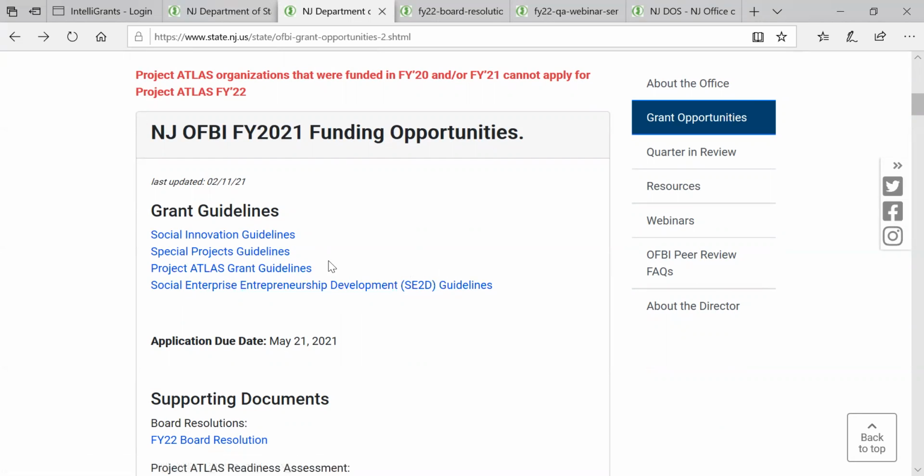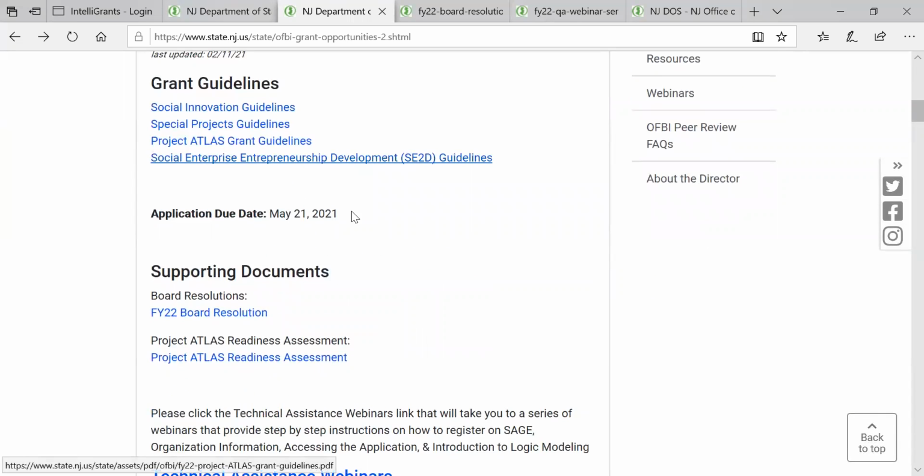Now, if you're applying for Project Atlas and you were funded in the past by OFBI for Project Atlas in either FY20 or FY21, you cannot apply for Project Atlas under FY22. All right. So the application due date is May 21st.